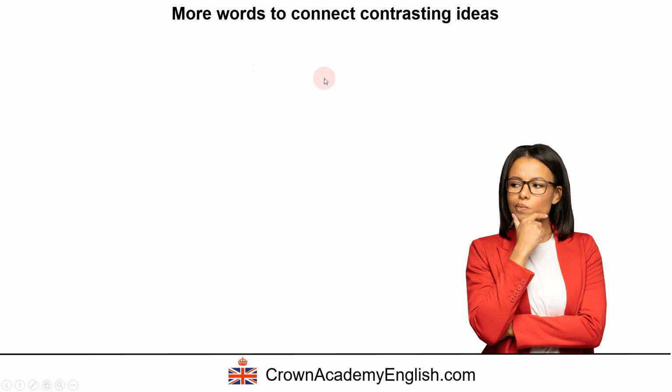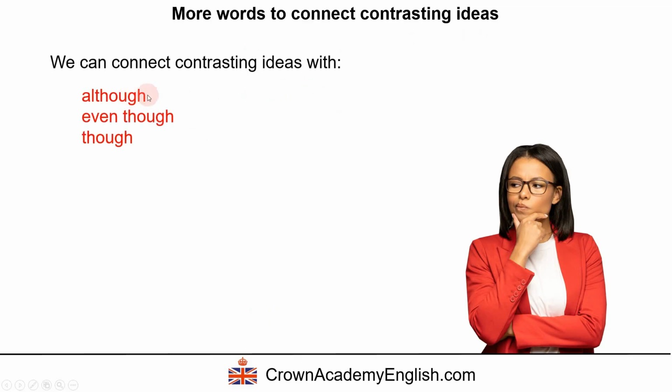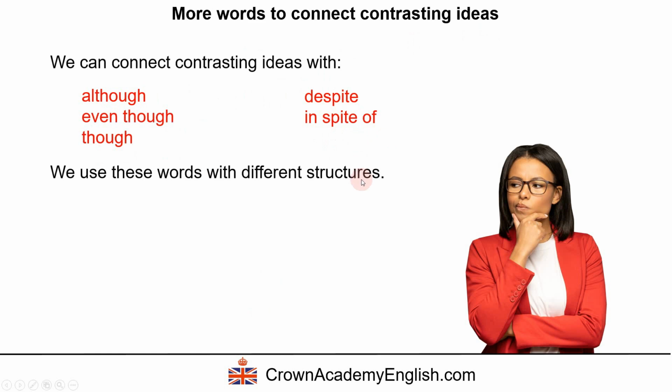Now there are more words to connect contrasting ideas. There is not only although. We can connect contrasting ideas with although, even though, despite, and in spite of.